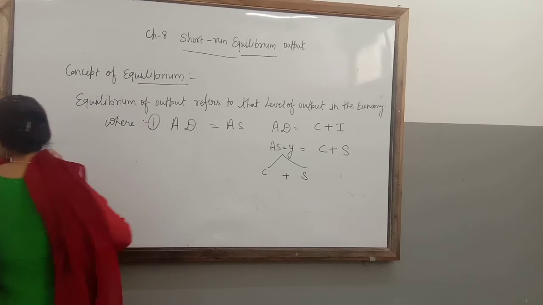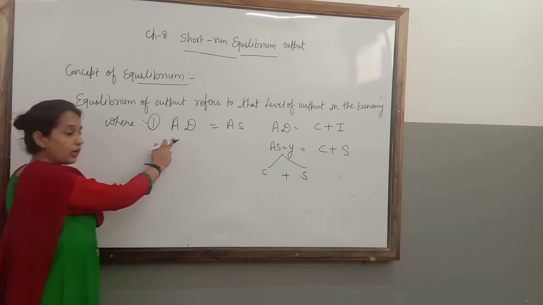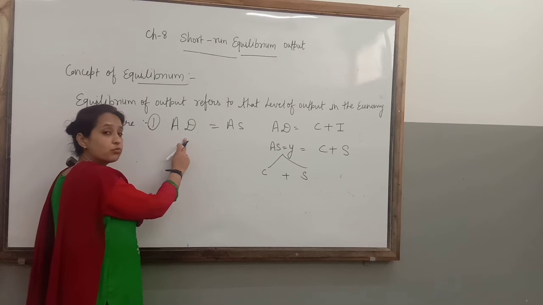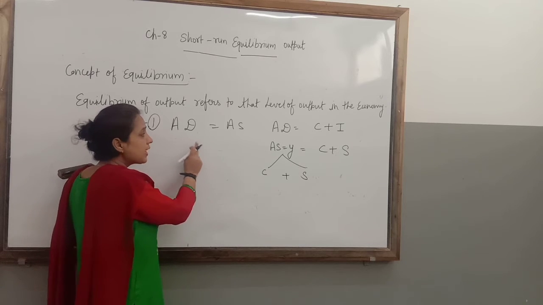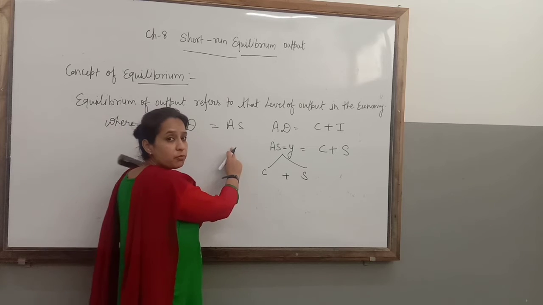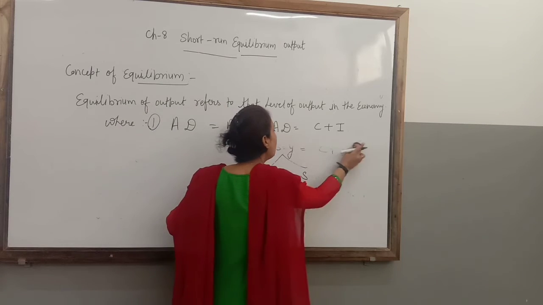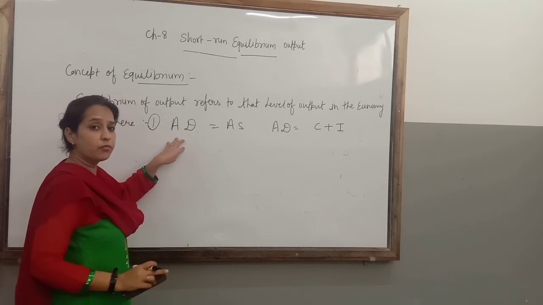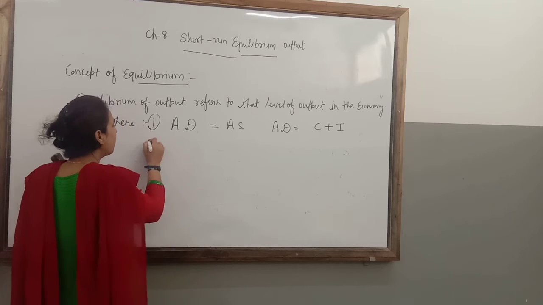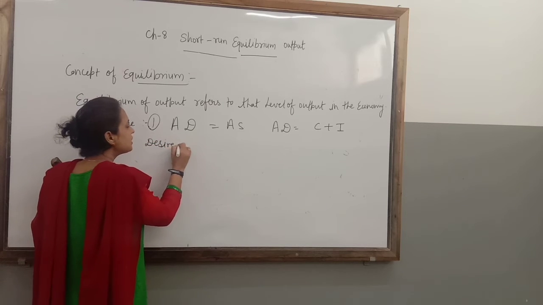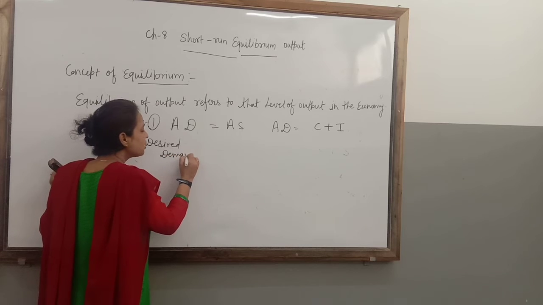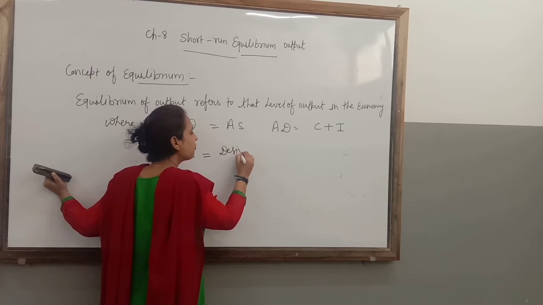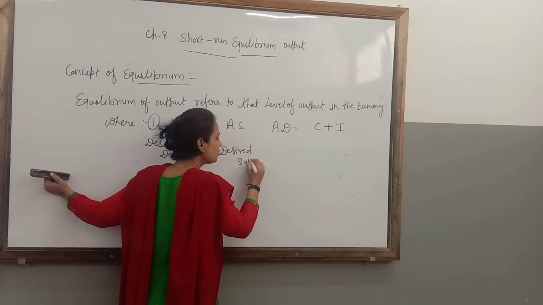If AD equal to AS, it means in that condition whatever the buyers want to demand is exactly equal to whatever the producer wants to sell or supply. Clear? That point is known as the equilibrium point, where desired demand, whatever the buyers want to demand, is exactly equal to desired supply, which the producer wants to supply.